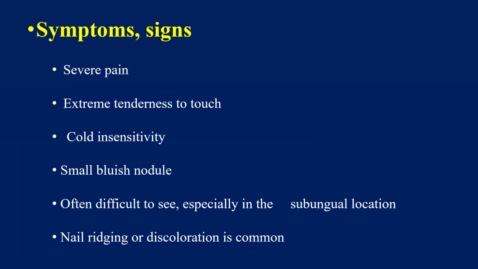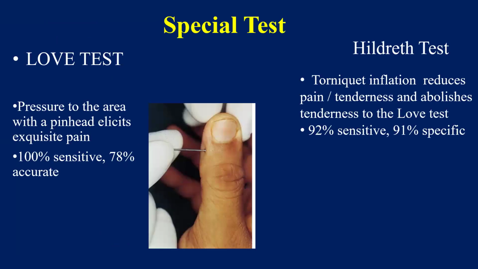So the symptoms, as I have shown you in the video, there is extreme, severe pain, extreme tenderness to touch, cold insensitivity. A small bluish nodule can also be visible under the nail bed. Small bluish discoloration is seen. Then it is often difficult to see, especially in the subungual region. That's why it is most commonly missed. And there can be nail ridging or discoloration. That is also common.